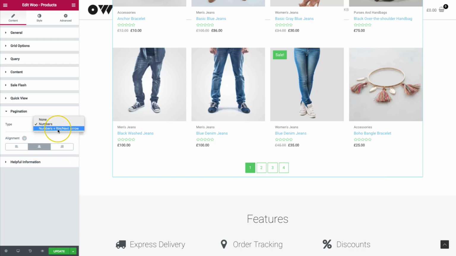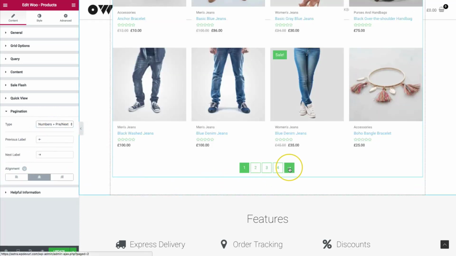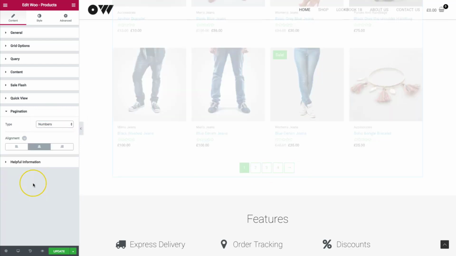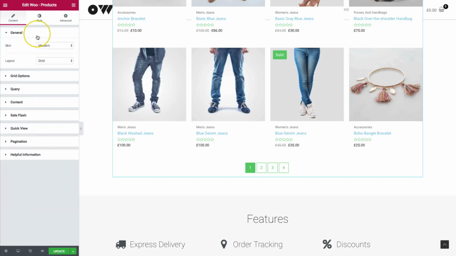And then we also have an option for numbers and pre-indexed arrows. So we have the arrows here that they can merge over to one page at a time, or they can just click the numbers here. And you can change those here if you desire. Then we have some helpful information that can go ahead and get you started with this. If you have any questions about it, you can go ahead and click on any of these links, and it'll take you to our documentation where you can learn a little bit more.